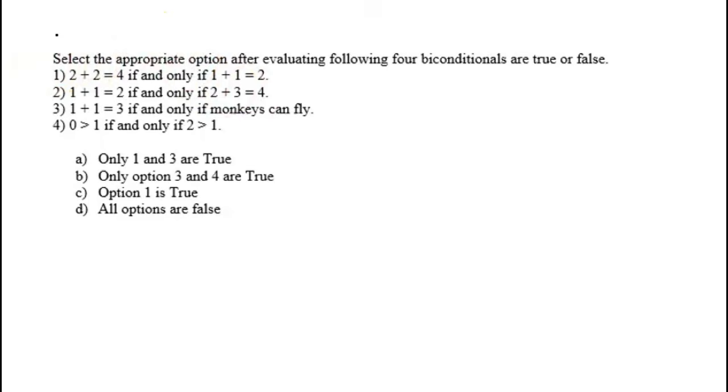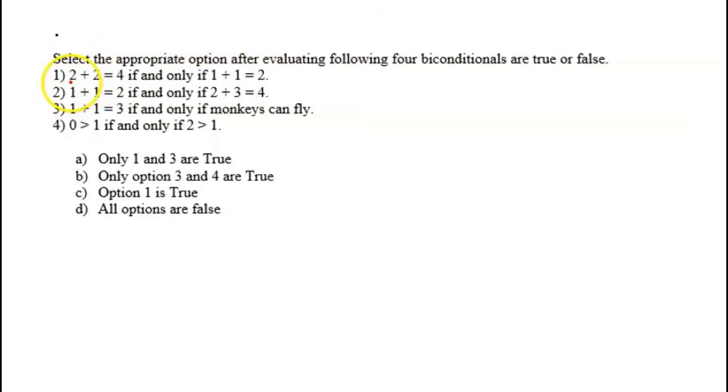Now look at this correct question, which is a slightly better question. Select the appropriate option after evaluating the following 4 biconditionals, whether these are true or false. You know that biconditional statements are true when both P and Q have the same truth value. So if you look at the first statement, 2 plus 2 is equal to 4 if and only if 1 plus 1 is equal to 2.